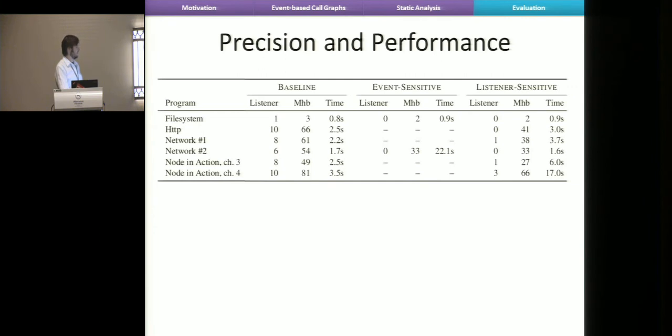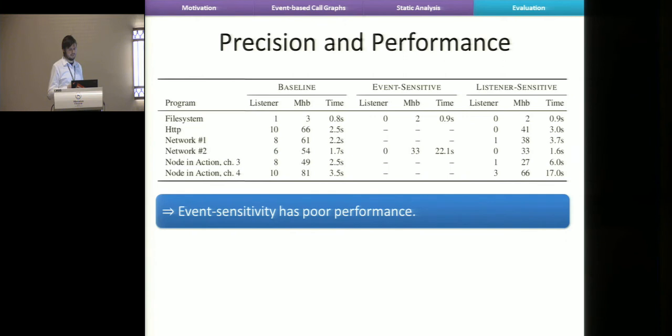It computes this may-happen-before relation, and the smaller that relation is, the more precise your analysis is. In this case, it has 66 edges, and it took this amount of time. The event sensitive analysis timed out for this benchmark. The listener sensitive analysis reports 0 dead listeners, and it has a may-happen-before relation with 41 edges, and this is the time it took.